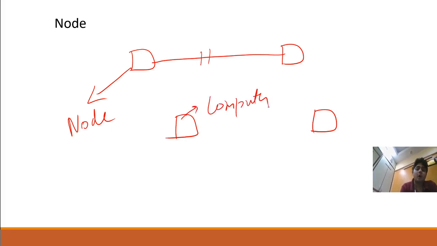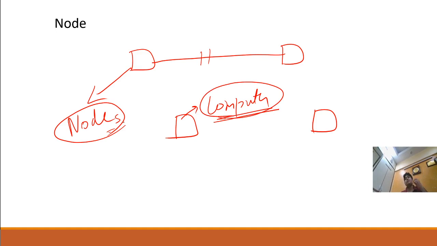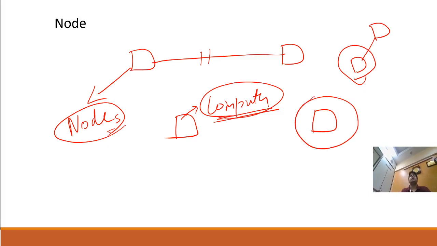So all nodes are by default computers, but all computers cannot be termed as node. A computer connected to a network is called node. But when the computer is not connected, that computer is called only a computer.